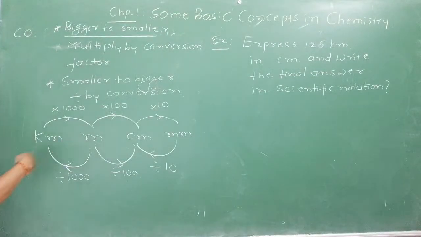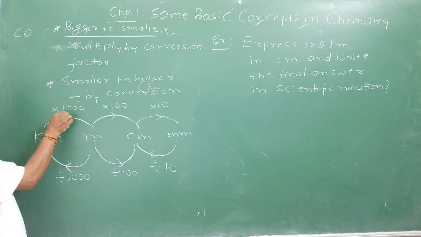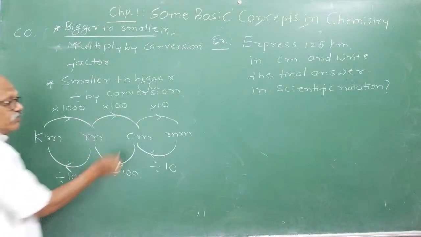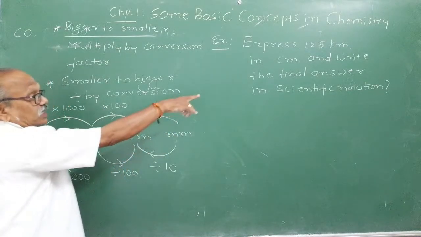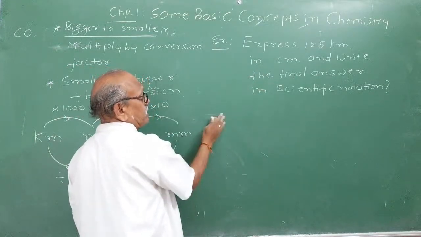Here is the conversion factor. To convert kilometer to meter, you have to multiply by 1000. To convert meter to centimeter, multiply by 100. To convert centimeter to millimeter, multiply by 10. Now you are asked to get centimeter. I will teach you a method.